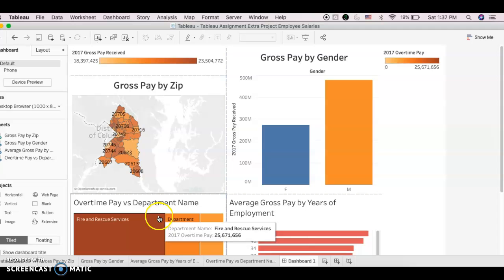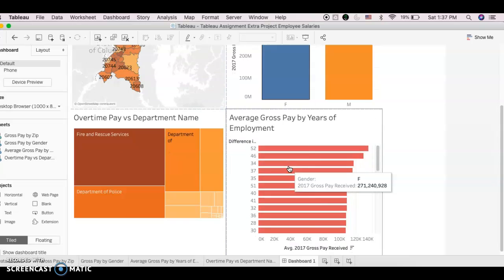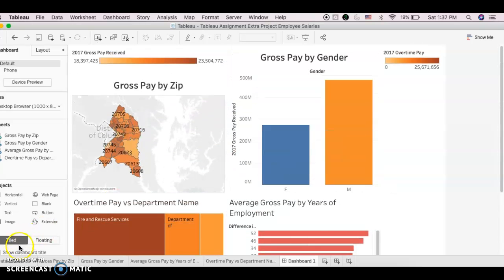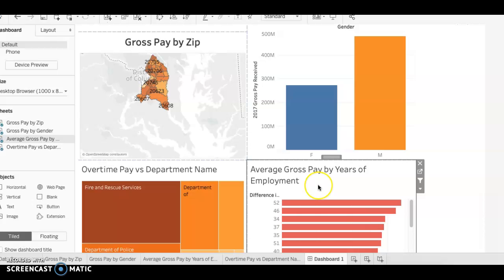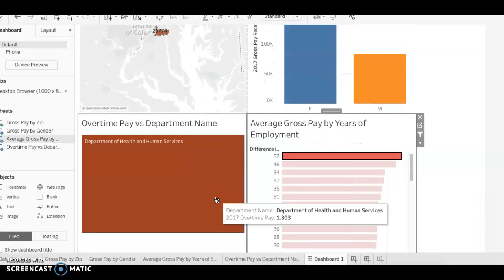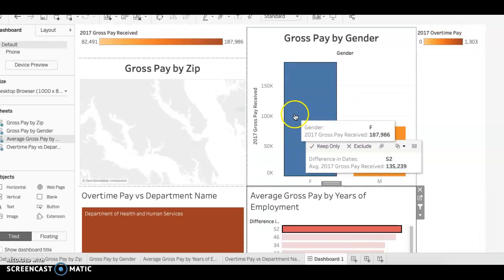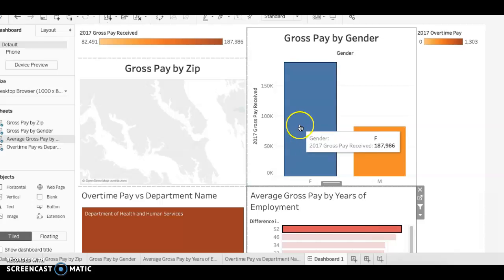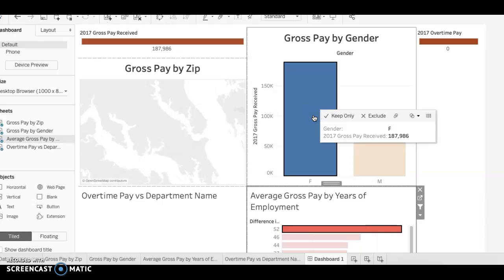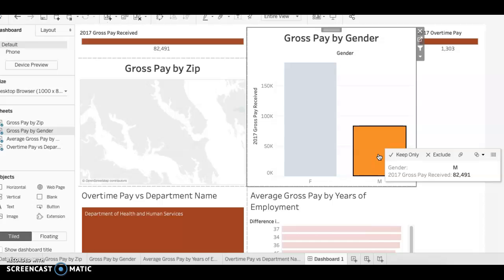Lastly, my dashboard illustrates all my previous sheets that I've analyzed into one place. When I click on the employees that worked 52 years, it shows that the most overtime pay that they received was Department of Health and Human Services. It is also noticeable to see that in the gross pay by gender, females earned more than males. Females received $187,000, while males received $82,000.